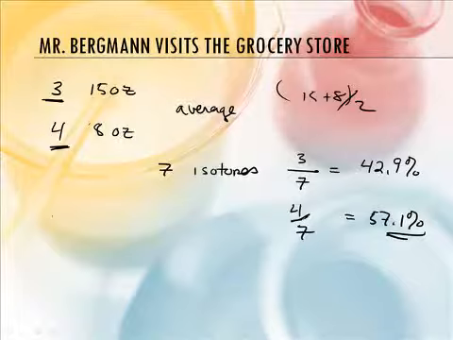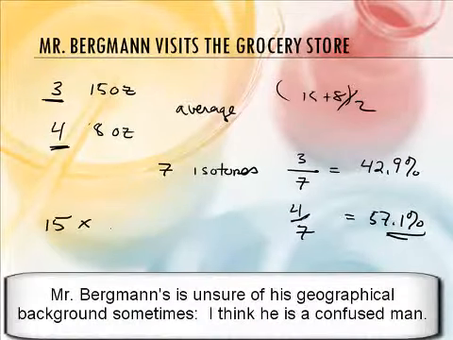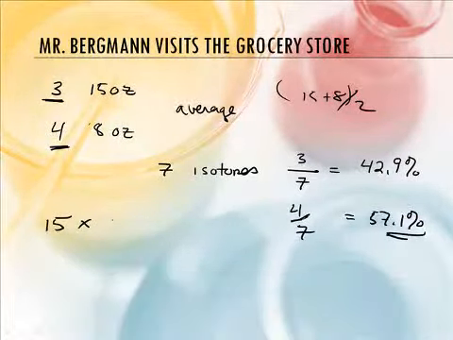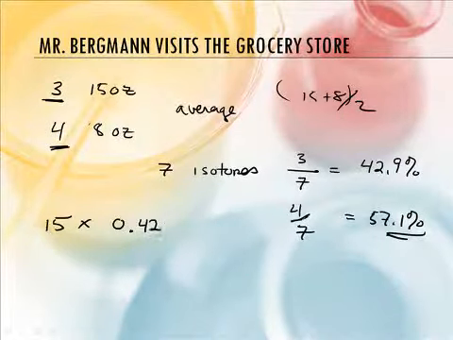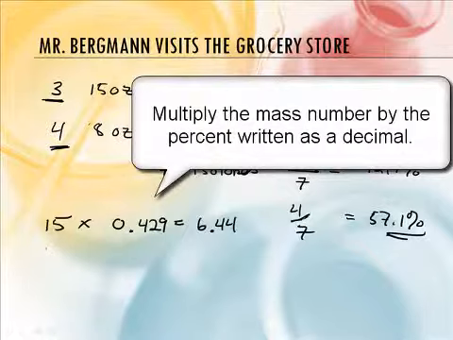So let's do this math here. 15 times what? 15 times the percentage as a decimal. So how would I write that? That's going to be 0.429. And you've got a calculator. I do. So 15 times 0.429 is 6.44. Okay. And then you'll do 8 ounces, and you'll times that by the decimal 0.571.